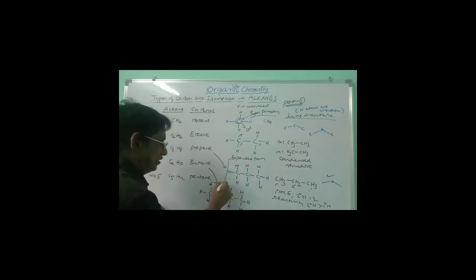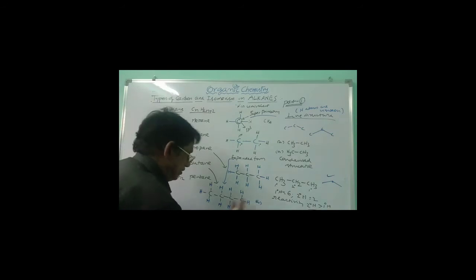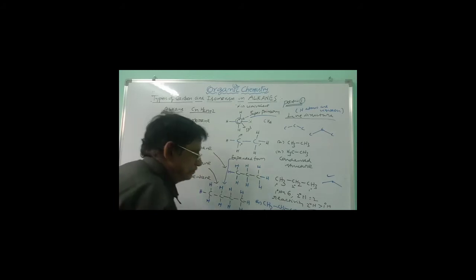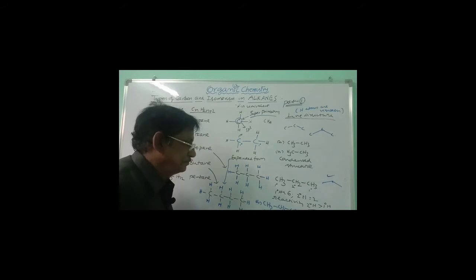This is the expanded form. If you want to write the condensed structure for this, what can we write here? CH3 bond CH2 bond CH2 bond CH3. This is primary, this is secondary, this is secondary, this is primary. All the carbons are in the normal chain except the primary carbons, remaining carbons are secondary, then it is called normal chain, and this is butane, this is called normal butane. In normal butane there is no tertiary carbon.